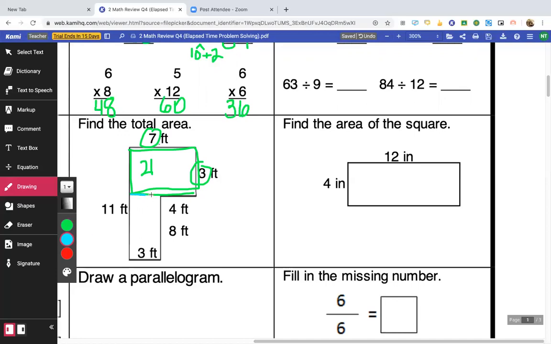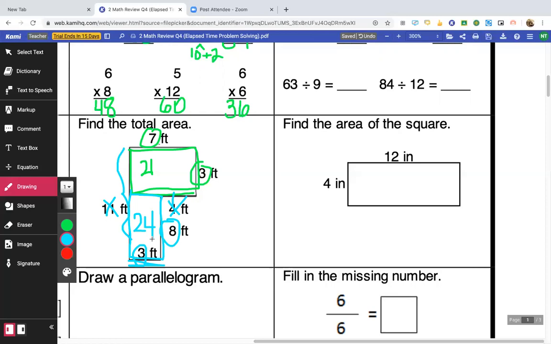They gave us extra numbers to try and trick us too, but we don't care about all of them. I just need to know how wide it is, right? It's 3 feet wide. So there's one of the numbers. And I need to know how long one of these is. Now this 4 goes with that, so I don't need to know that. And this 11 goes for this whole thing, so I don't need to know that either. The only 2 numbers I need are 3 and 8. And 3 times 8 is 24. Okay, and that would be square feet also.